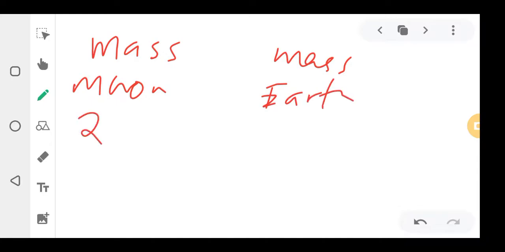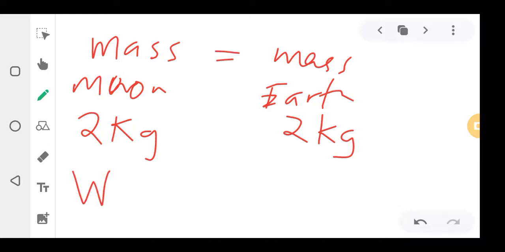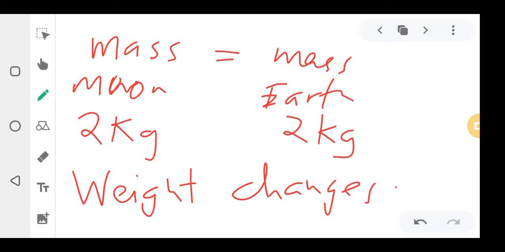So if you are 2 kgs on the moon, meaning on Earth also you'll be 2 kgs, because mass does not change, but the weight will change. The weight will change because of the gravitational pulls that are different. Mass does not change, weight changes.